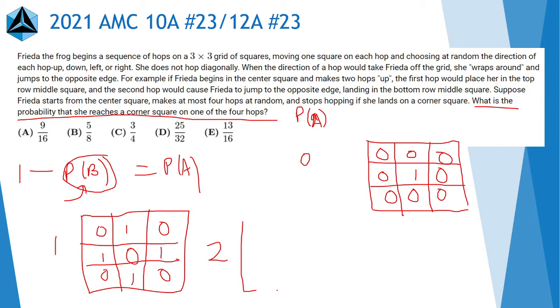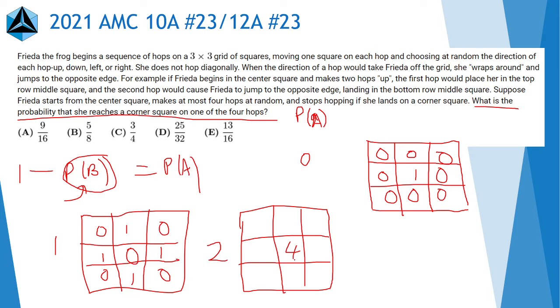And now if we go do the second one, then you can see, well, how many ways are there to reach the center square? Well, we can reach the center square from either this square, this square, this square, or this square. And there's a 1 in each of these, so if we sum those, that's 4. How many ways are there to reach this square in particular? And that'll be symmetric across the other 4 squares. Well, the only way to reach that square is if you go down from here.